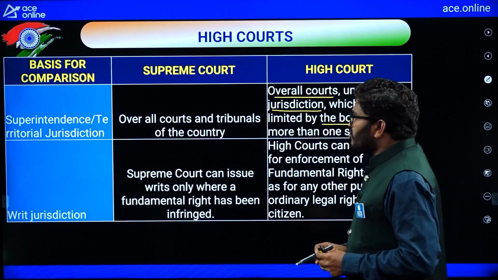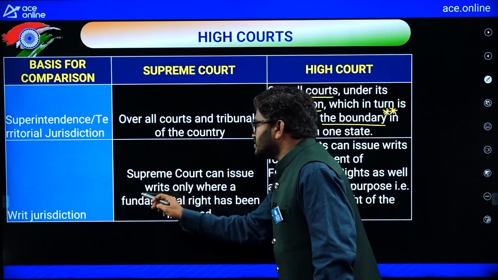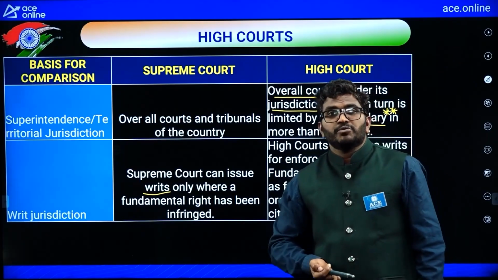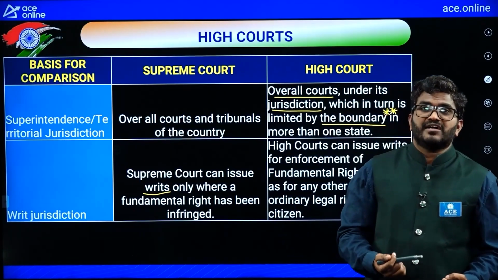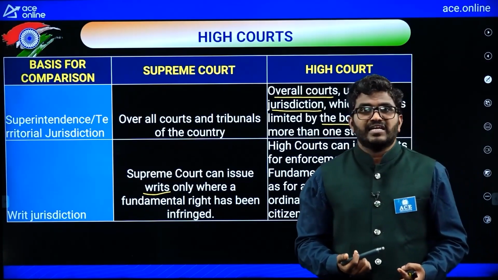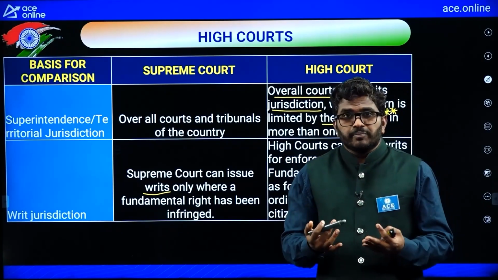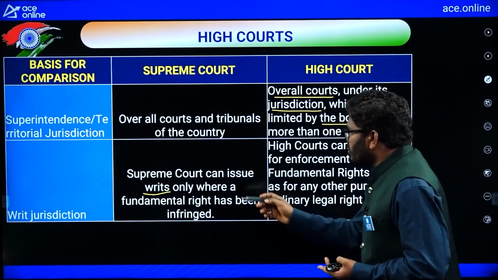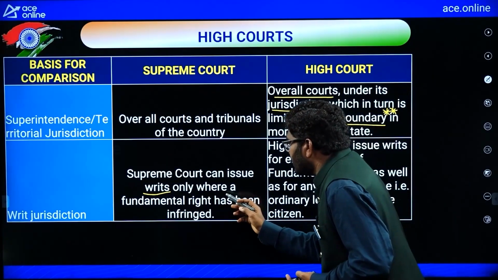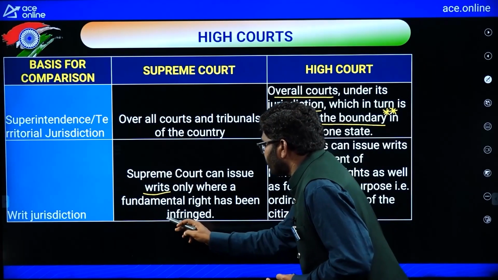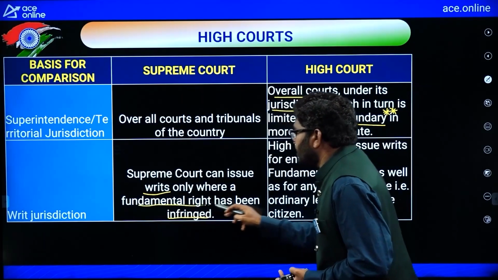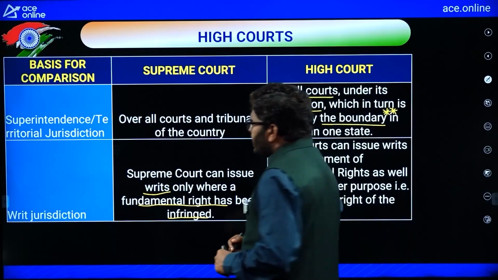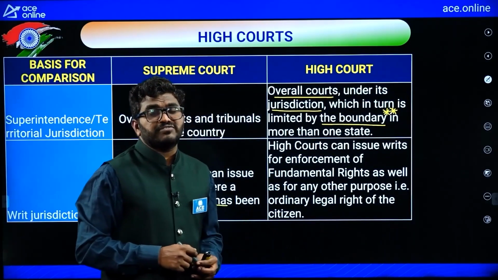See, the Supreme Court can issue writs, like we discussed in the previous lecture, to protect the fundamental rights. The Supreme Court has the powers like habeas corpus, quo warranto, mandamus, certiorari. So, the Supreme Court has power to issue the writs, but only where a fundamental right has been infringed or violated. In the same way, the High Court also can issue the writs within the boundary.